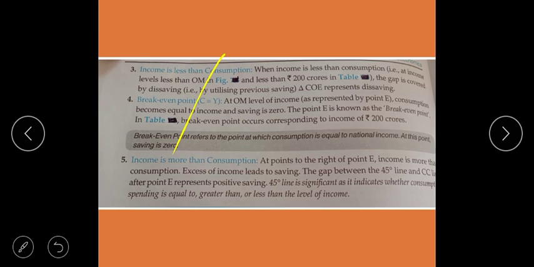By choosing some figures I try to help you understand. Excess of saving leads to this. Suppose Y is 100 and your consumption is 120. This 20 figure, this extra 20 rupees, will be covered from the previous saving.